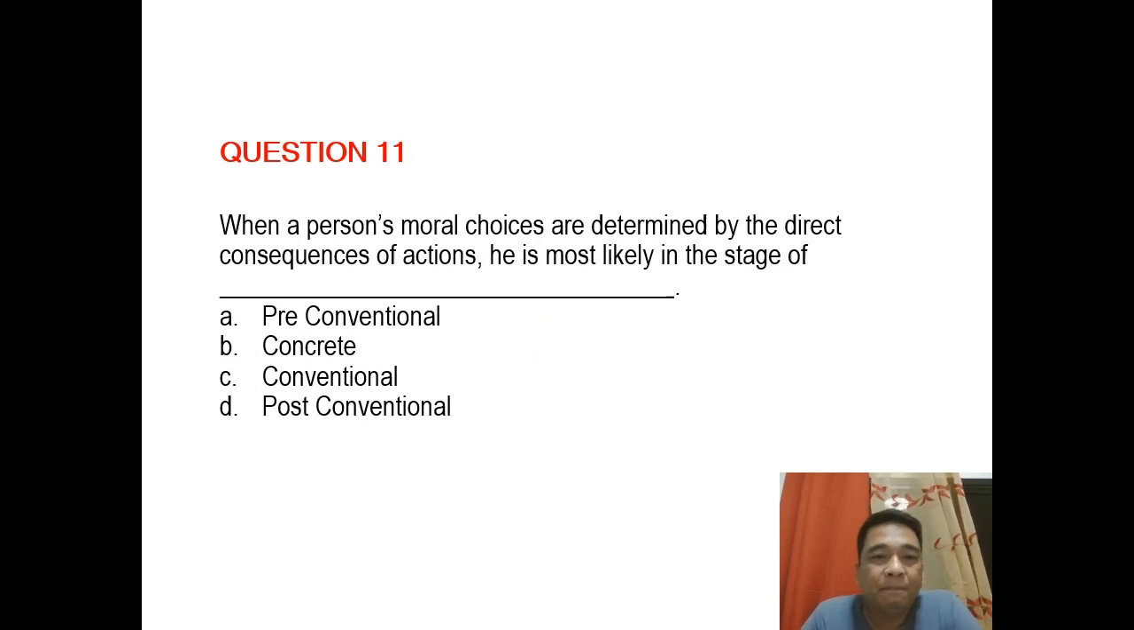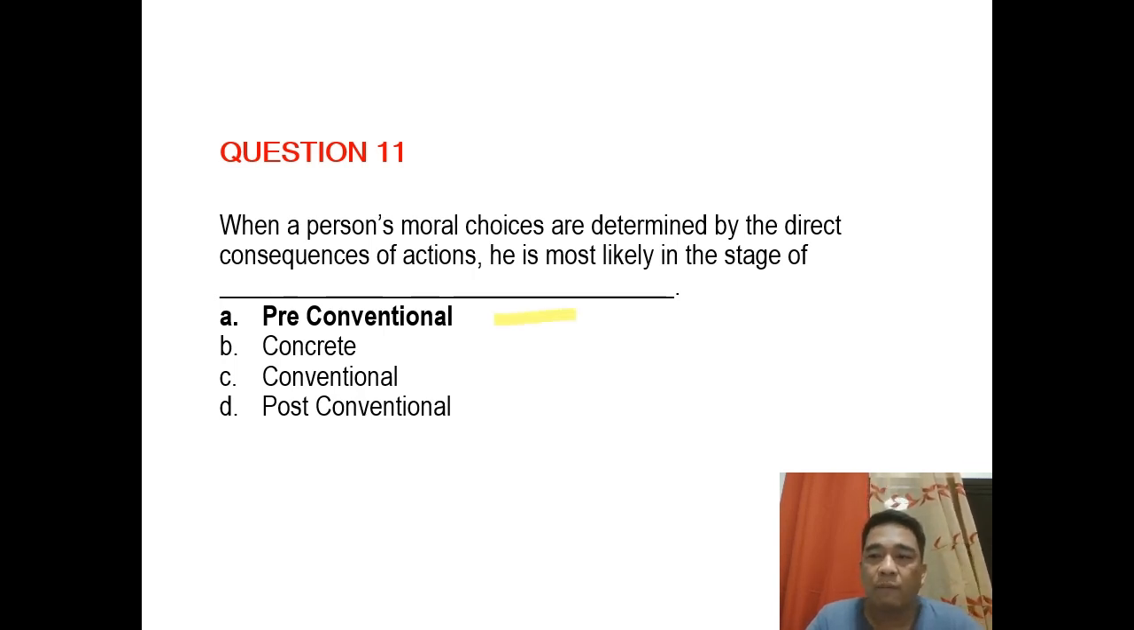Question 11. When a person's moral choices are determined by the direct consequence of actions, he is most likely in the stage of pre-conventional, concrete, conventional, or post-conventional. Again, ang keyword natin dito is that moral choices are based on the direct consequences of action, either positive, kung naging positive yung result, or negative yung result. The choices are anchored on that. So, ibig sabihin, ang bata ay nasa, correct, it's pre-conventional.